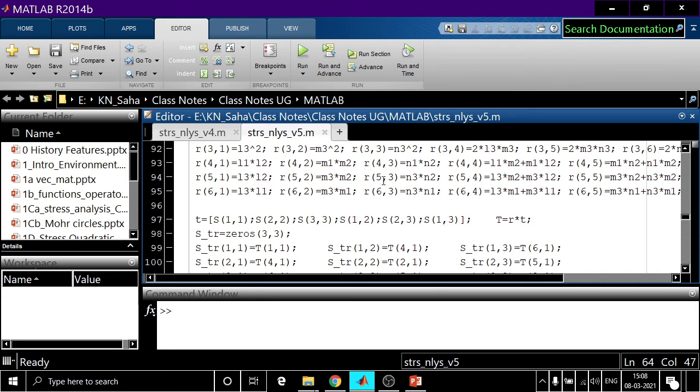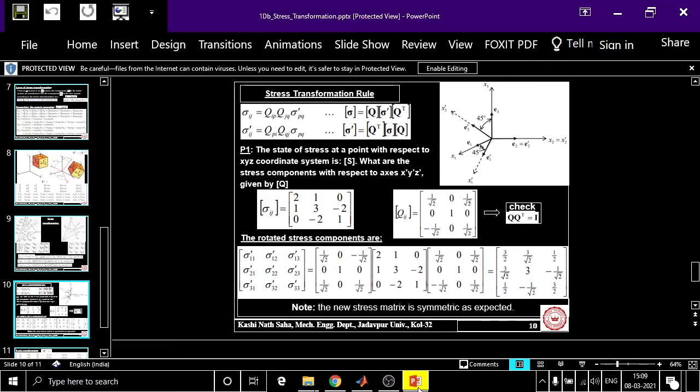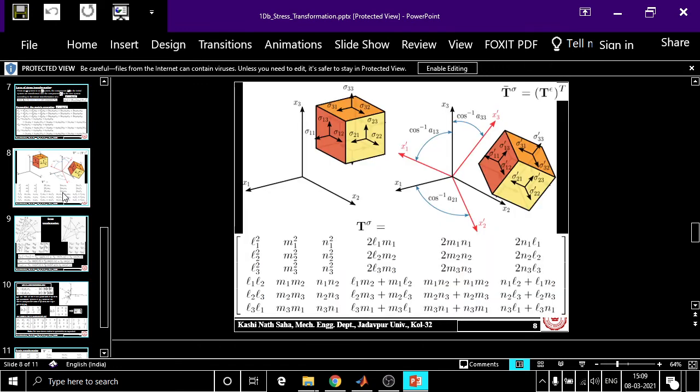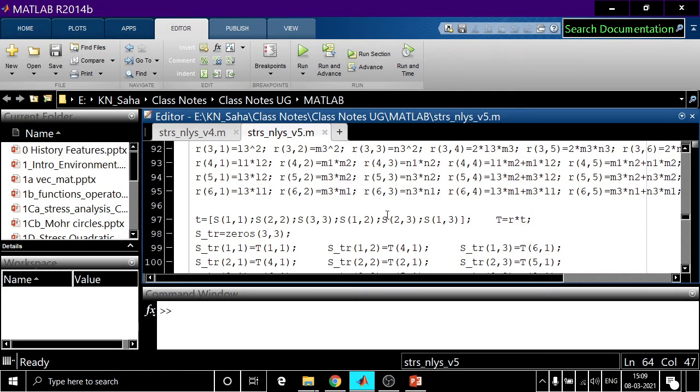It was like that in our lesson. This part is for sigma 1 1, 2 2, 3 3, and then 1 2, 2 3, 3 1. Accordingly it is formed. You can check.